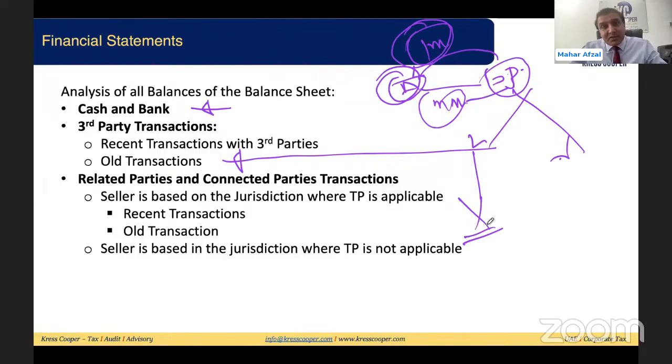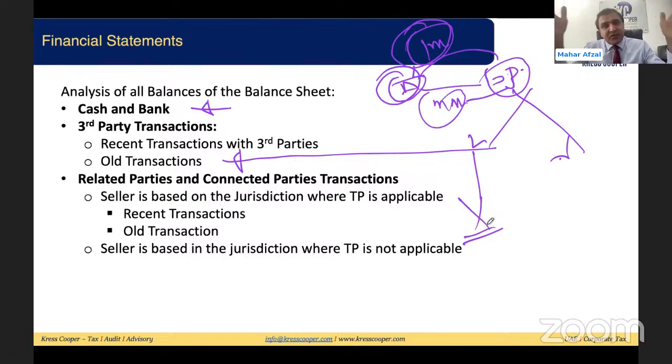Moreover, this is an old transaction and the asset or liability has not been revalued, so we need to look into this transaction very carefully, and we need to bring it up to the market value in the balance sheet that we will use for corporate tax purposes.